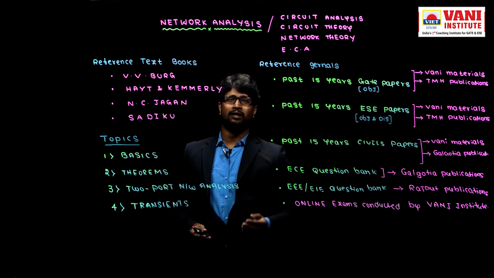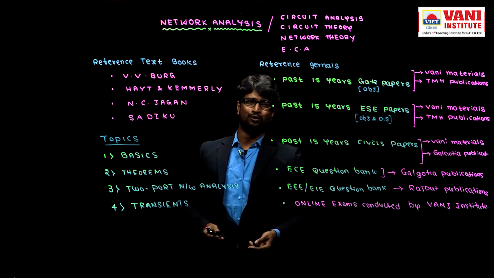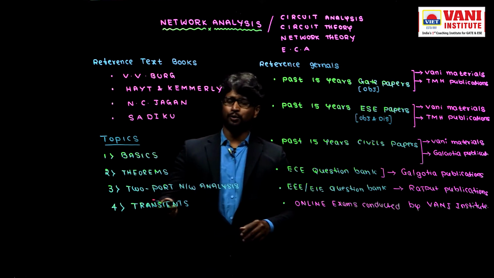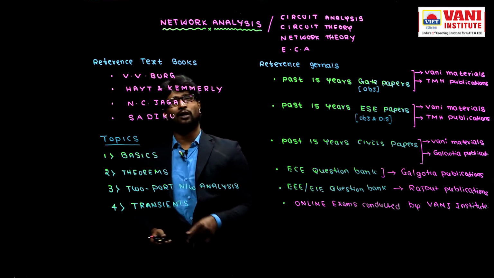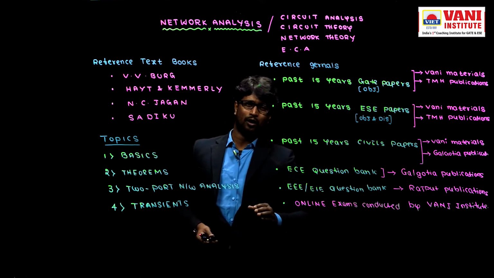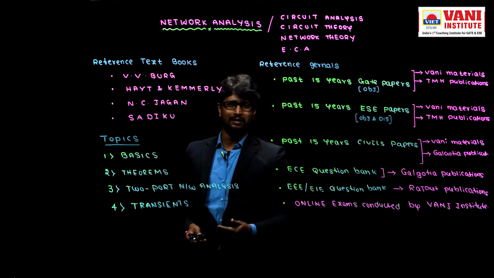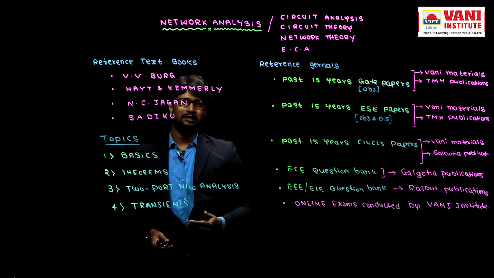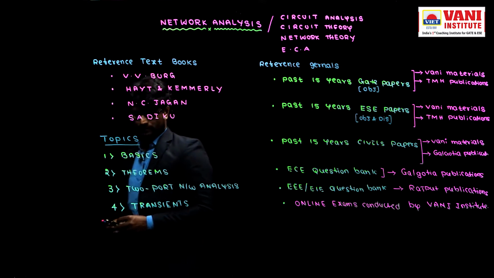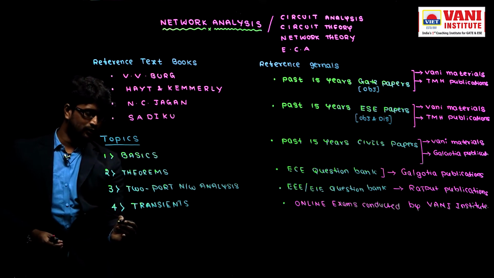How to achieve it with time domain analysis, like t equals 0 plus and t equals 0 minus analysis, each and everything I would like to show you at the time of transients. There only I would like to discuss AC transients and DC transients. So how the transient happens in DC circuits and how the transient happens in AC circuits, also at that time I will show you, right? Next, last one is